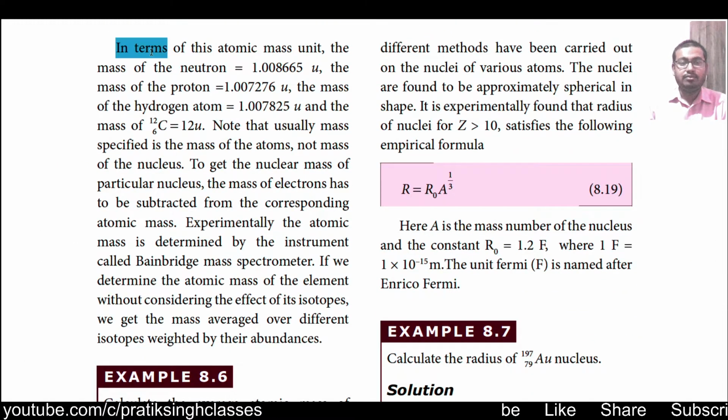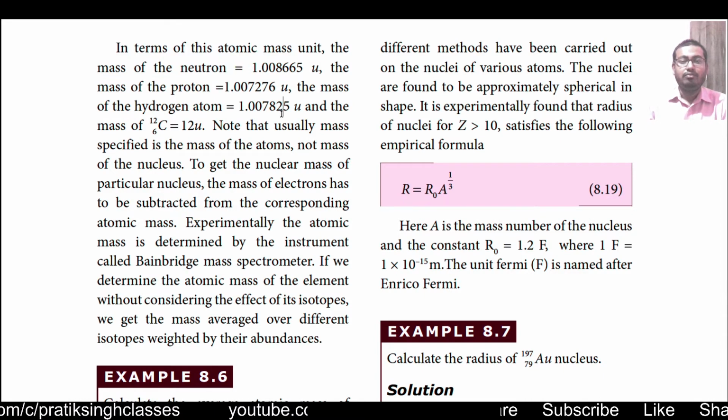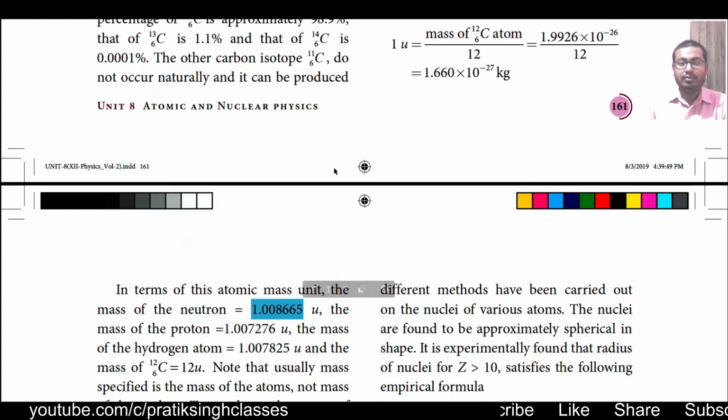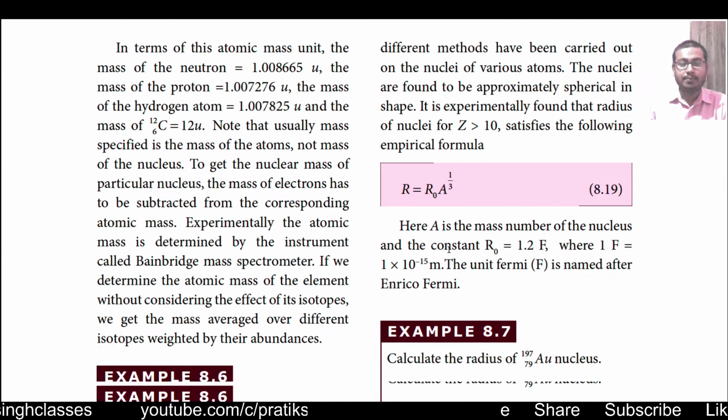In terms of this atomic mass unit, the mass of a neutron is equal to 1.008665 u, where one unit is equal to 1.660 x 10^-27 kg.